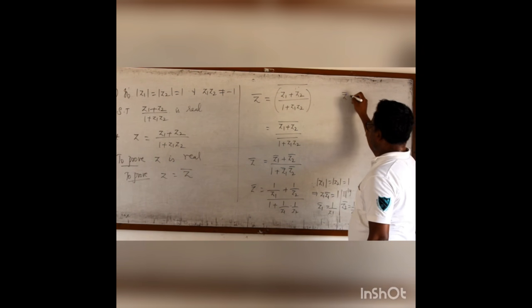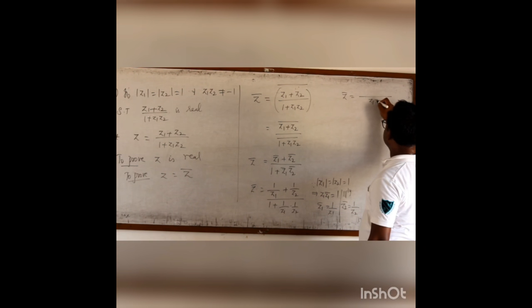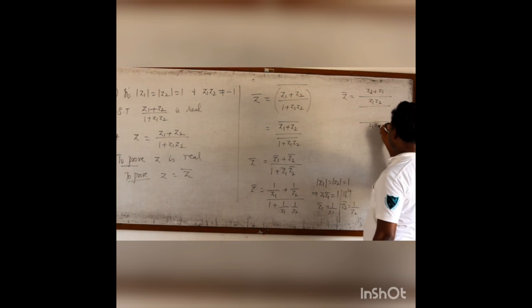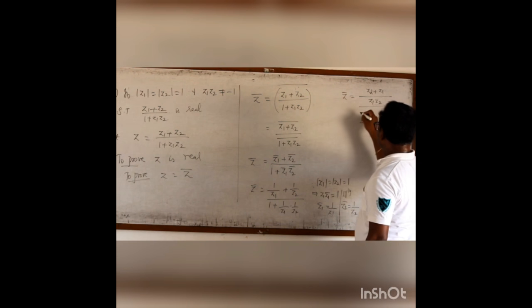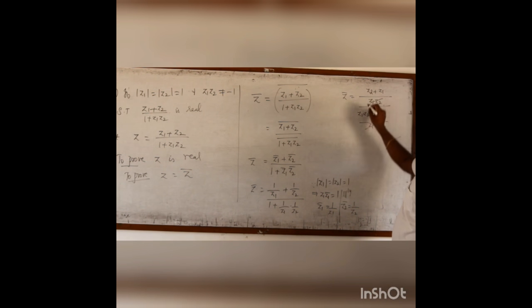Then Z bar is, I can take LCM, the denominator and numerator separately. Then it is Z2 plus Z1. Similarly, if I take LCM here, Z1 Z2, this will multiply here: Z1 Z2 plus 1. Now Z1 Z2 cancels.